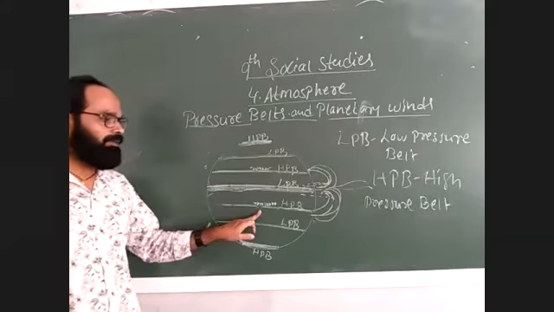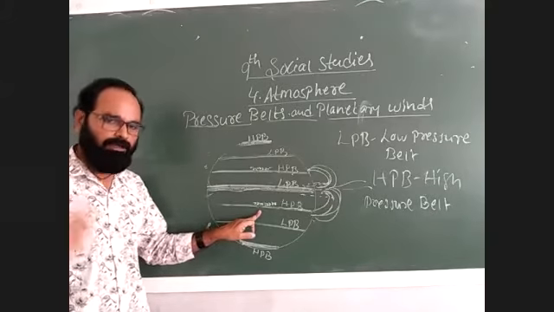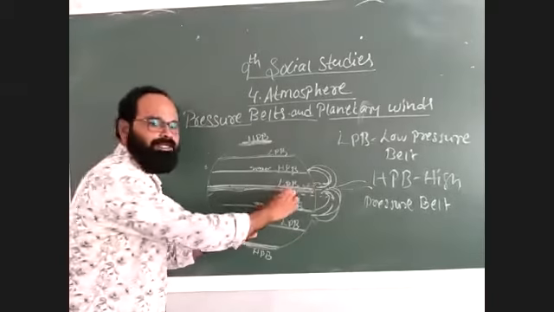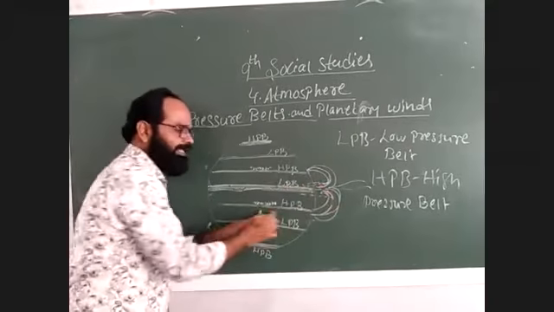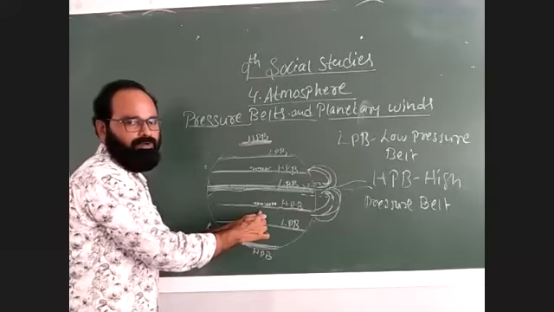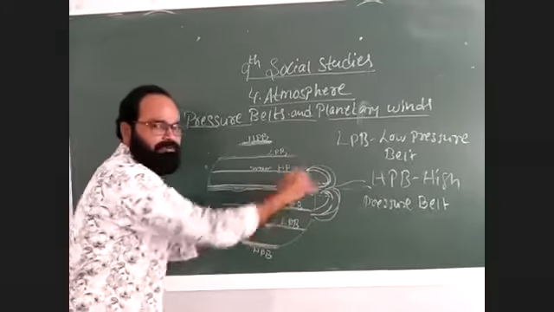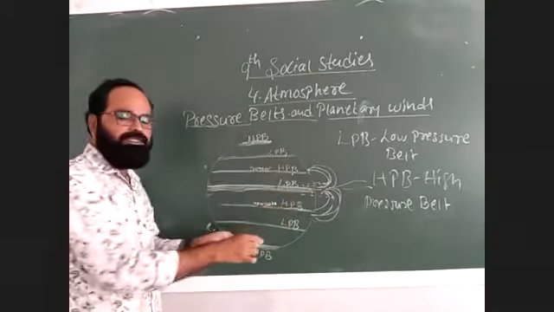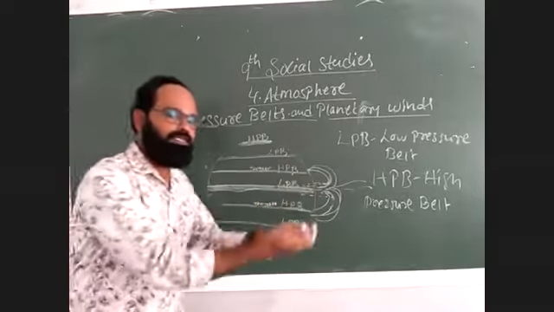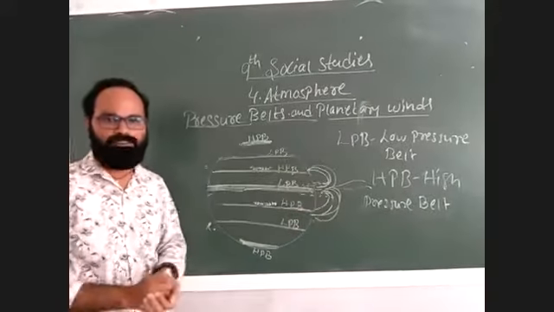From the equator, molecules are also adding into these locations. From the equator the molecules move in different directions, and some accumulate in these places. That is the reason there is more pressure, which leads to high pressure belts.